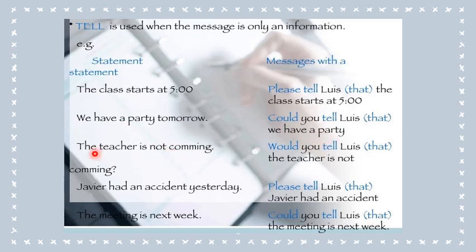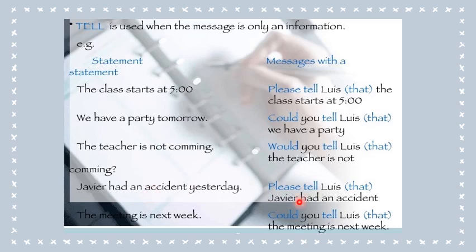Then, the teacher is not coming. This is information. So, would you tell Lois that the teacher is not coming? Then, Jeffrey had an accident yesterday. Of course, this is information too.